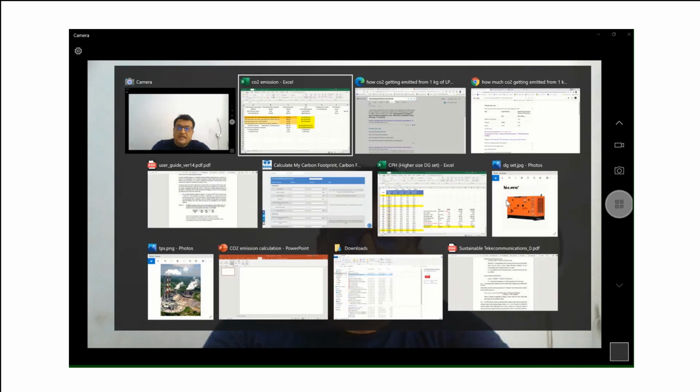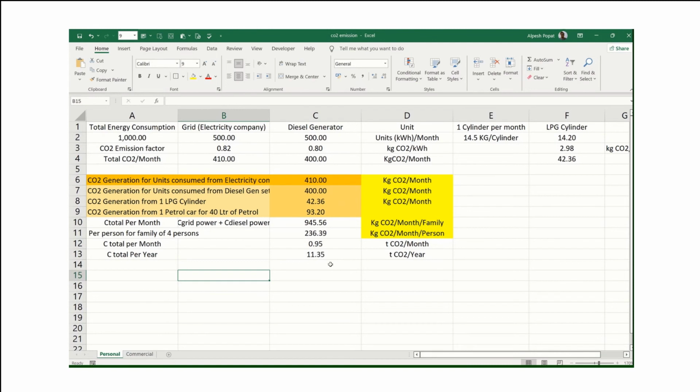You can prepare a trend, and you will come to know how your CO2 consumption is going. Once you know the CO2 consumption, let's say as a person I know that my family is consuming 945 kg of CO2 per month, almost 1 ton. Now if I want to reduce it, in this Excel sheet, let's say somebody is giving me a target: this 945 is my consumption, and I want to reduce it by 50%.